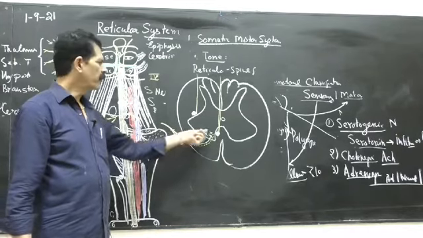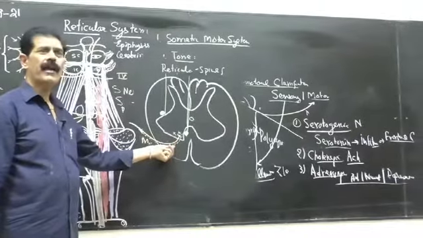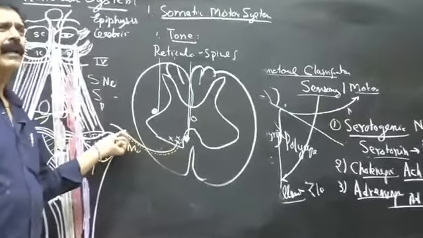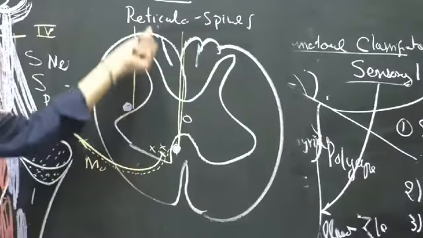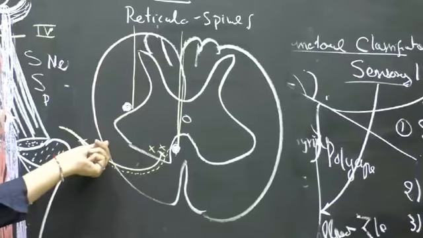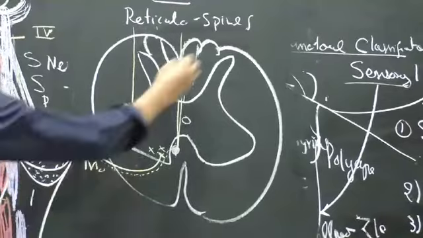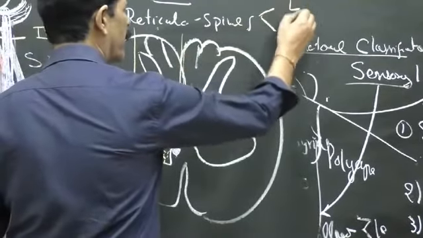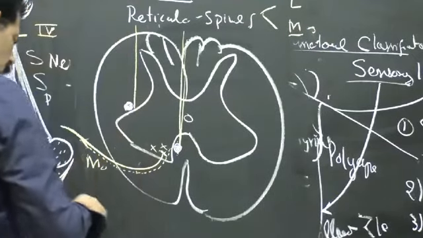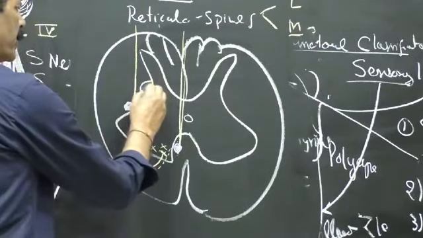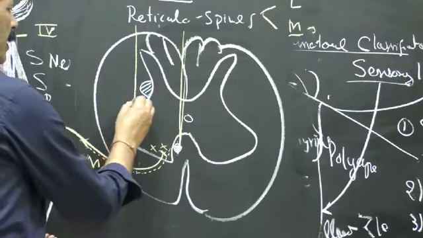The motor neurons cause the contraction of the muscle, while the fibers accompanying the motor fibers maintain the tone of the muscle. So through the motor nerve, the reticulospinal fibers reach the muscles and maintain the tone. Then the lateral cord, we have done lateral and medial. The medial goes to the motor and the lateral goes to the sympathetic and parasympathetic system, which has the lateral horn. So these lateral horn cells are influenced by this.